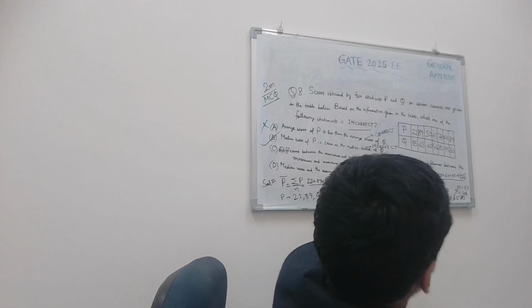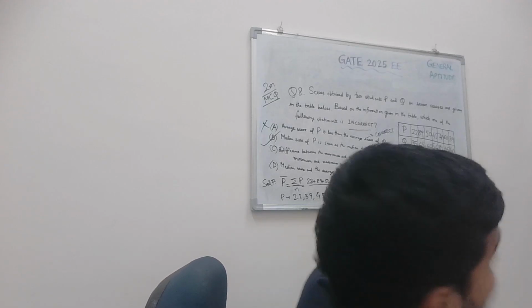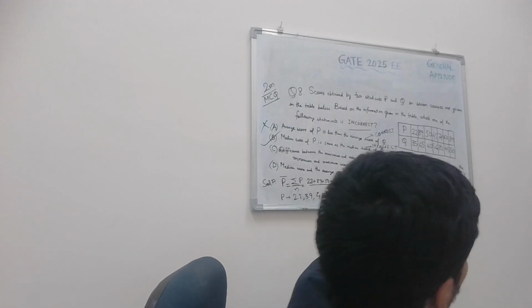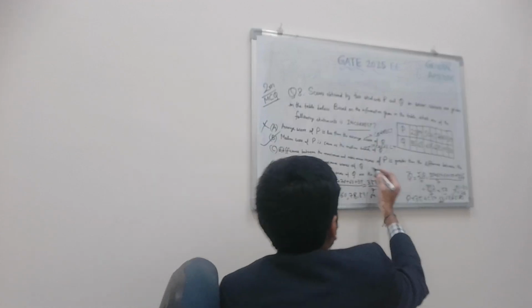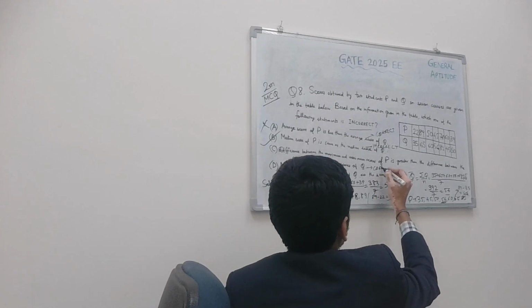The difference between the maximum and minimum scores of P is 67, which is greater than the difference between the maximum and minimum scores of Q, which is 46. So this one is correct. This is not the incorrect statement.